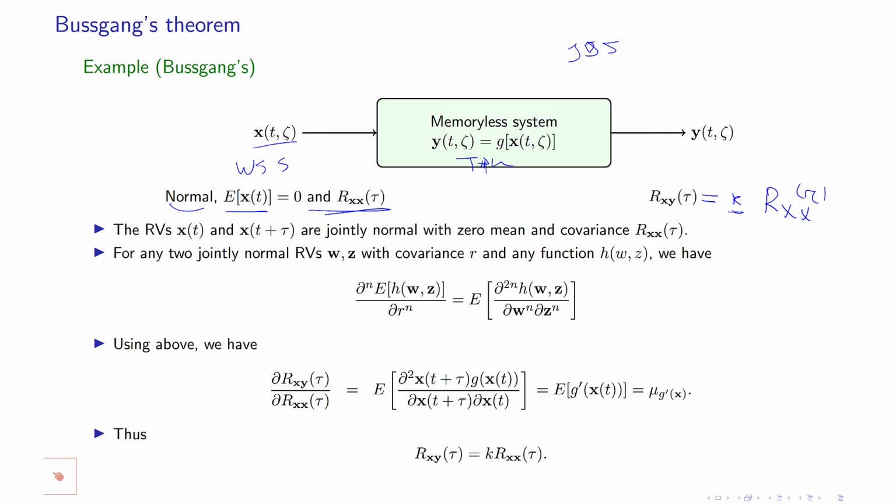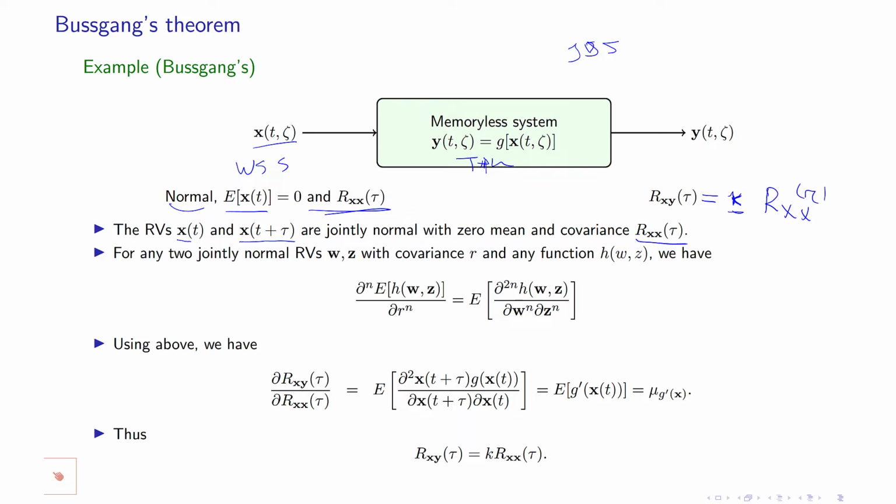And this constant can be easily calculated. So the proof is very easy. The two random variables x of t and x of t plus τ are jointly normal with zero mean and a covariance of Rx of τ.